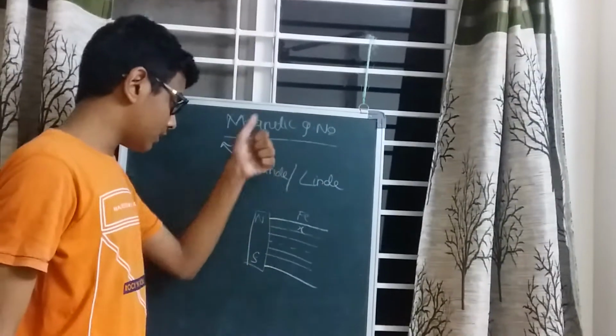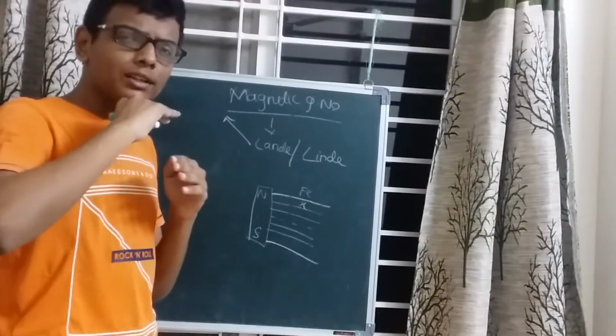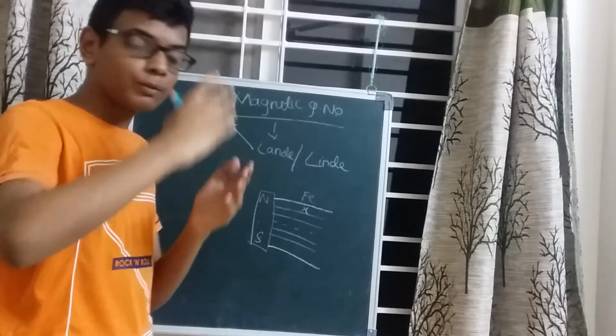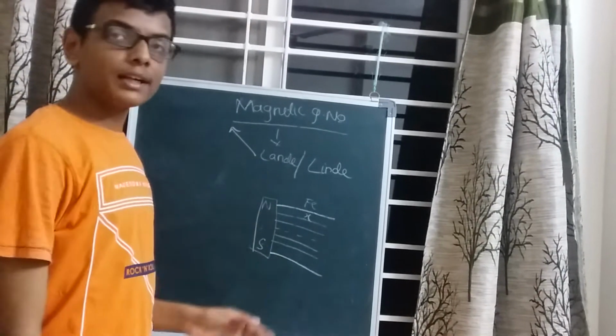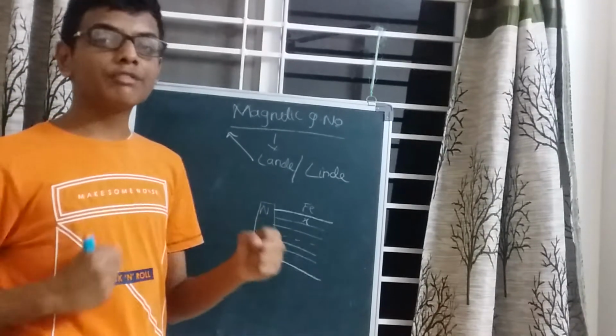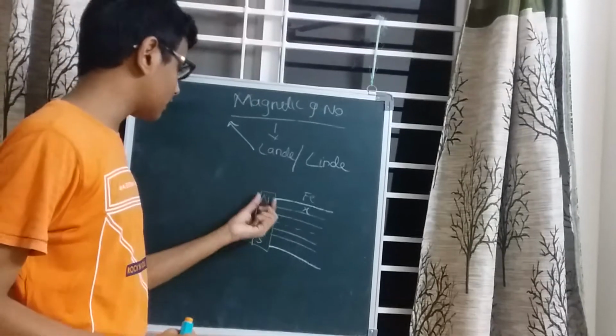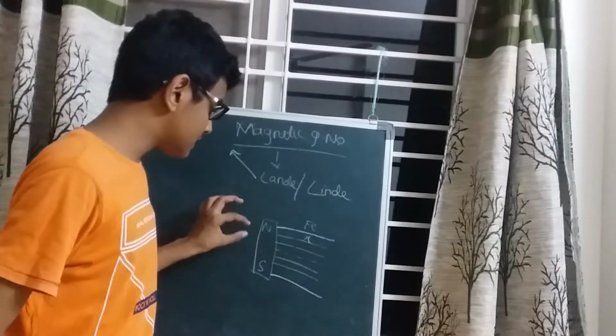Why I have represented these lines as bold, light and even broken, is because we have learned that the magnetic influence is felt very strongly at the poles and very weakly at the center.